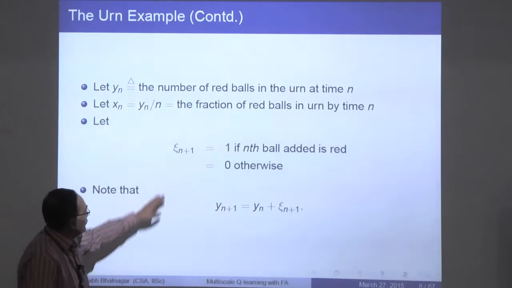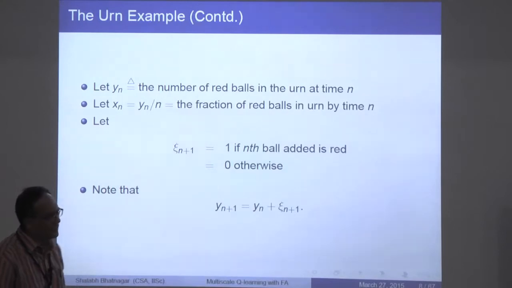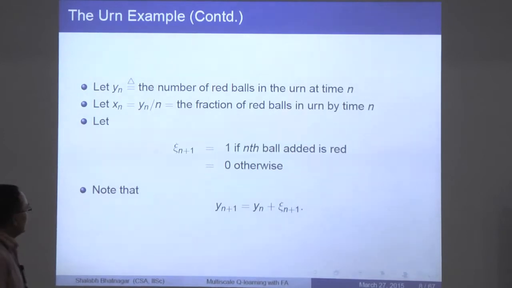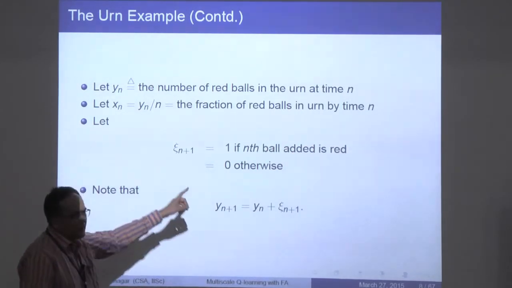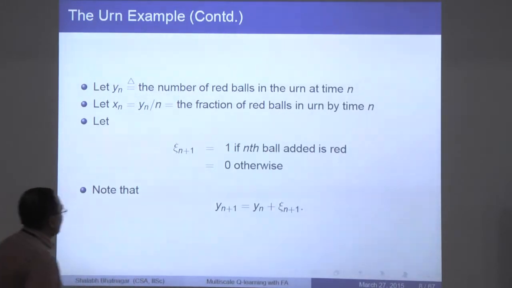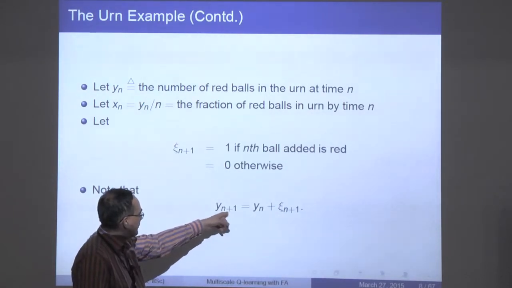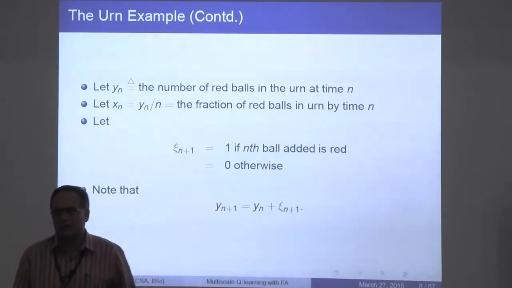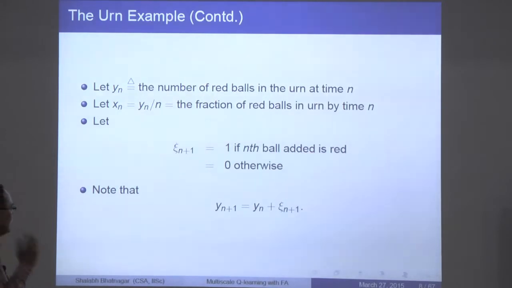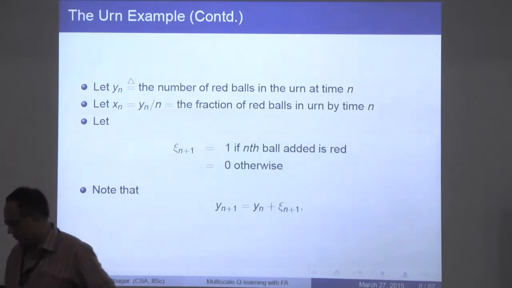Now let's denote by xi n plus 1 the random variable that is just the indicator function of whether you are dropping a red ball at this nth instant or not. So xi n plus 1 is 1 if the nth ball that you drop is red, otherwise it is 0. Note that y n can be written out in this recursion: y n plus 1 is y n plus xi n plus 1. So if xi n plus 1 is 1, the number of red balls at time n plus 1 goes up by 1. Otherwise it remains the same as what it was previously.